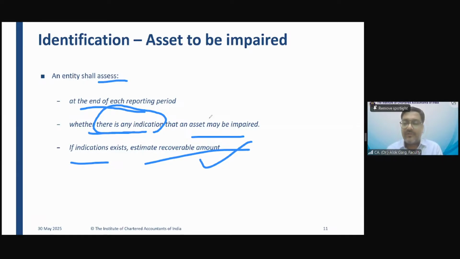While doing the assessment, if your fair value less cost to sell and value in use become more than or equal to the carrying amount, will you do the impairment? Will you book the impairment loss? Answer is no. Why? Because recoverable value is higher than or equal to the carrying value. But if recoverable value comes lower than the carrying value, then you have to book an impairment loss in the P&L. Carrying amount minus recoverable amount, right?